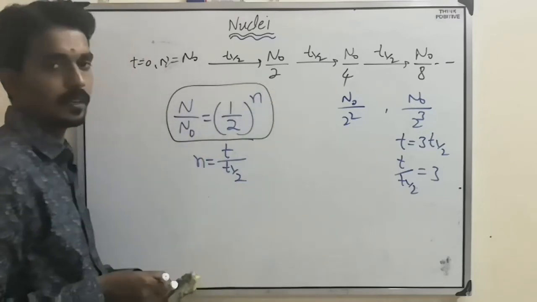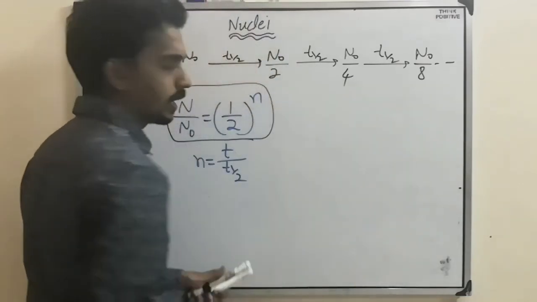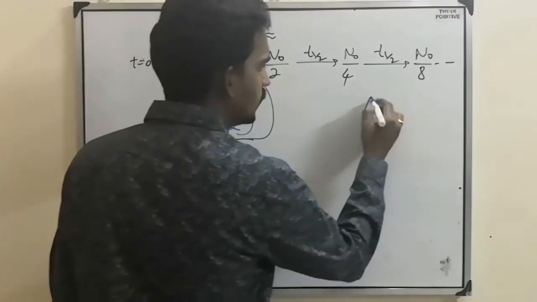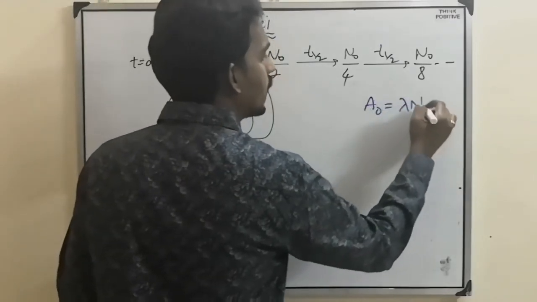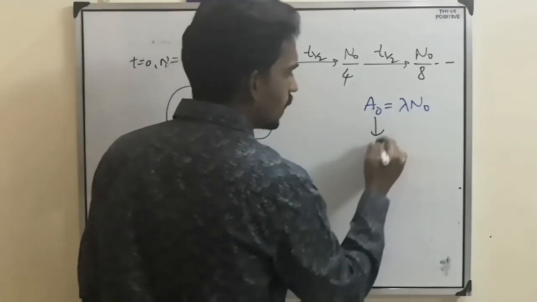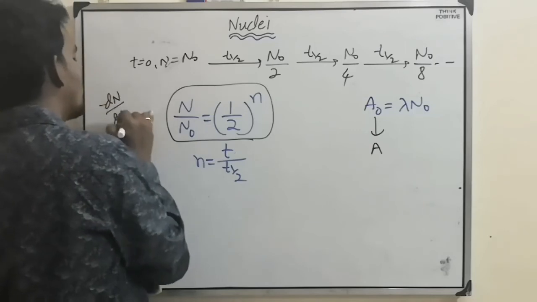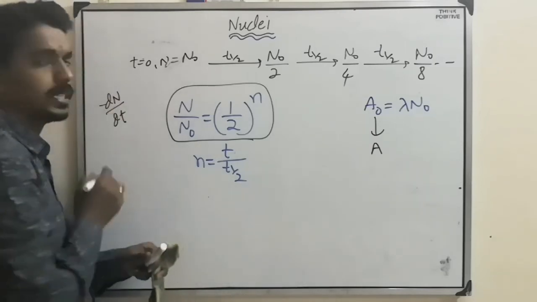This is also important. And here one more relation we can make, that is A naught equal to lambda N naught. This is the initial activity. After some time activity changes, because activity means minus dN by dt, the rate of disintegration.